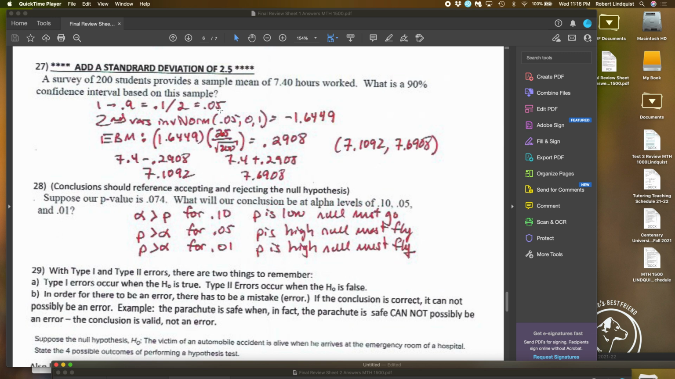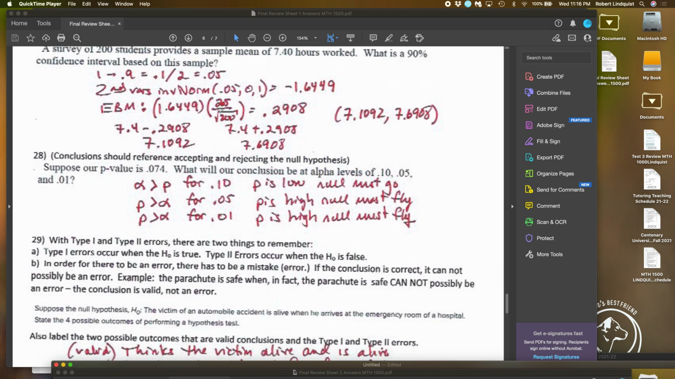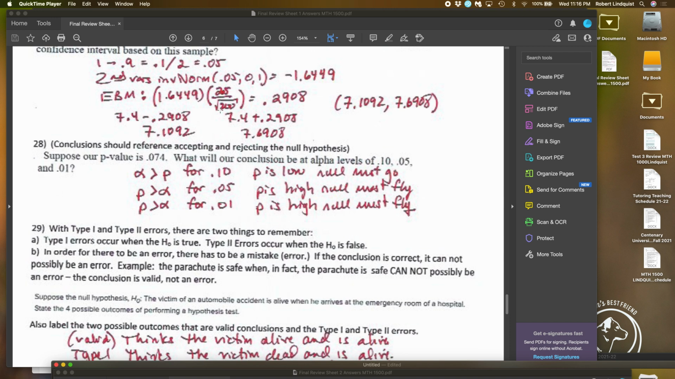Number 28, conclusions should reference accepting and rejecting the null hypothesis. Suppose our p-value is 0.074. How will it be affected by alpha levels of 0.10, 0.05, and 0.01? So for 0.10, the alpha is greater than the p-value. So if p is low, the null must go. If I use an alpha value of 0.05, p is greater than the alpha. So if p is high, the null must fly.